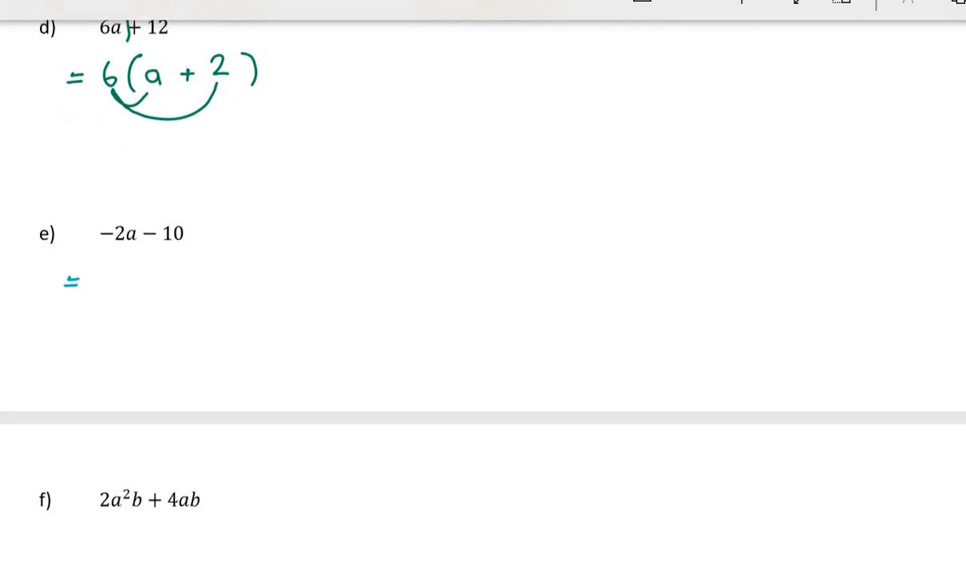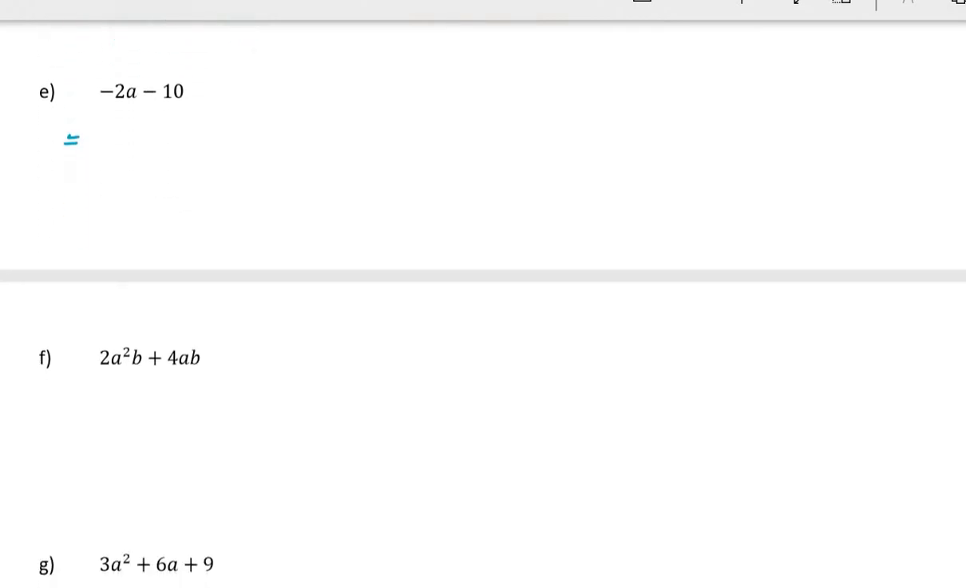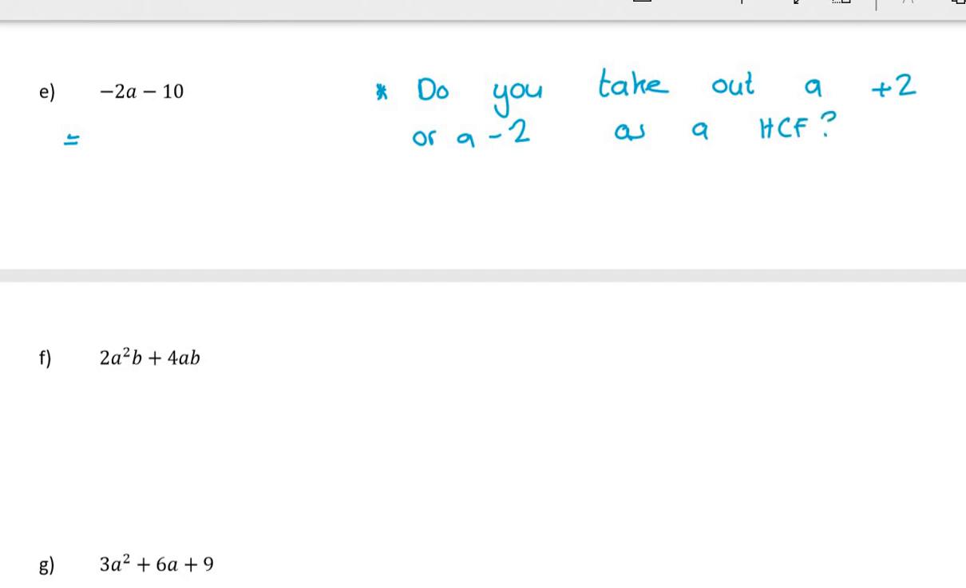Now this is quite an interesting one, because if I look at negative 2a and negative 10, what is common? Well, it's clearly a 2. So do you take out a positive 2 or a negative 2 as the highest common factor? Now the answer is it doesn't matter. It really doesn't. So there's actually 2 answers to this question.